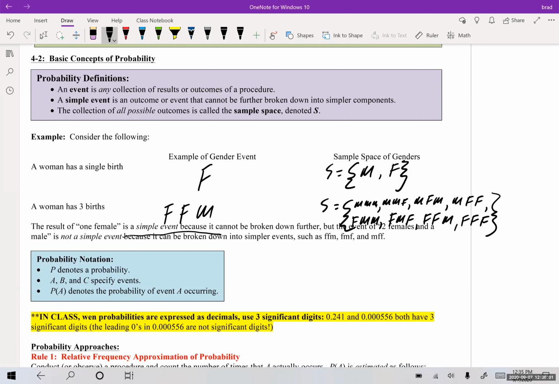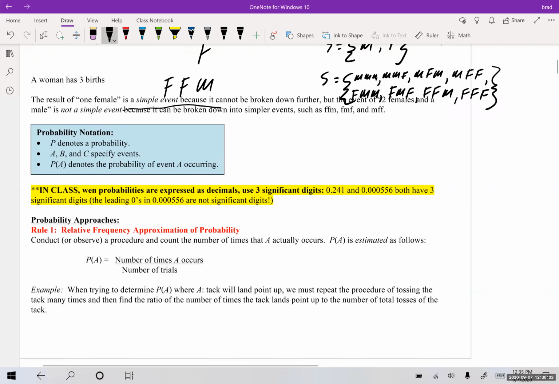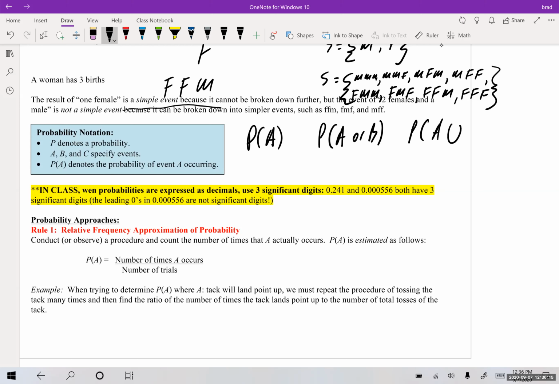Okay, so a lot of times we're going to use probability, and you'll often see it like this: probability of event A, or you might see probability of event A or B, or I might even write it like probability of A union B. These mean the same thing. So this word "or" means the same as this union symbol. There is no difference between the two in this class or in most math classes.